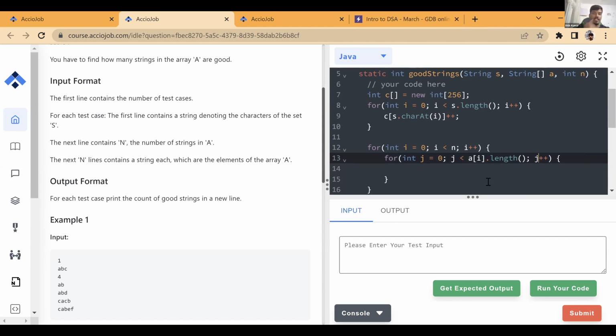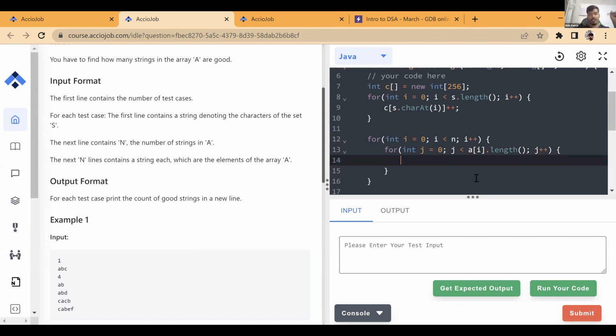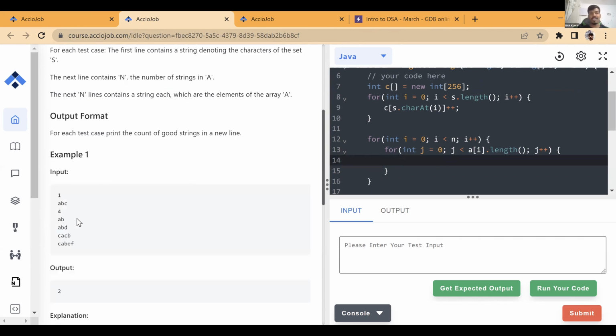Every array cell is containing a string. Now, we are going through each string, each character in the string. Let's say A of I is a string. We pick one string, which is A of I, the first string, AB. We have to go through each character in this and check whether it is present in the already existing string.